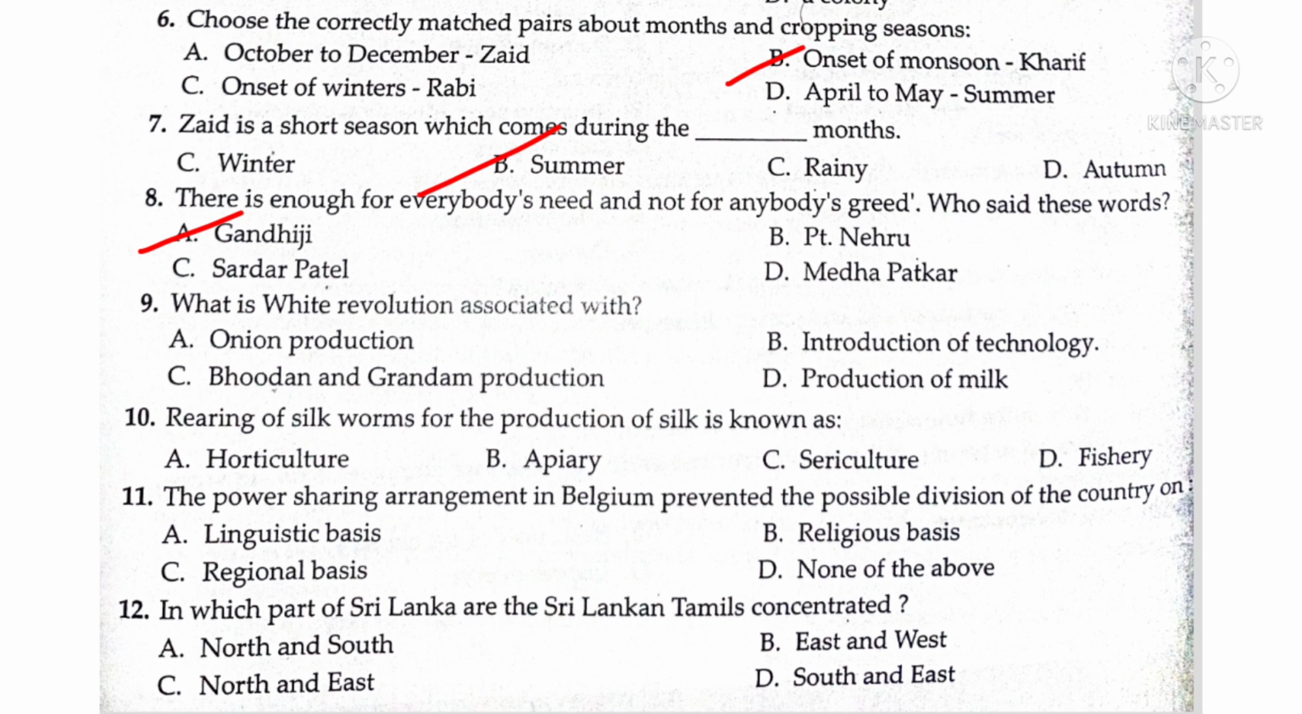Ninth one, what is white revolution associated with? D, production of milk. 10th one, rearing of silkworms for the production of silk is known as C, sericulture. 11th one, the power sharing arrangement in Belgium prevented the possible division of the country on. Answer is A, linguistic basis. 12th one, in which part of Sri Lanka are Sri Lankan Tamils concentrated? Answer is C, north and east.